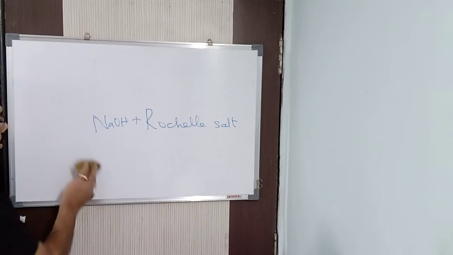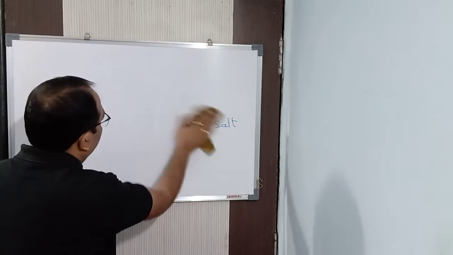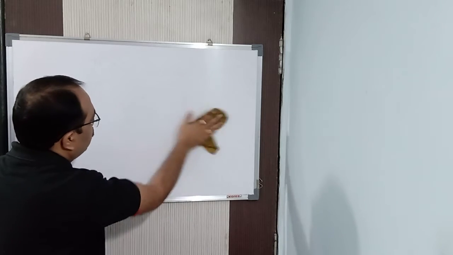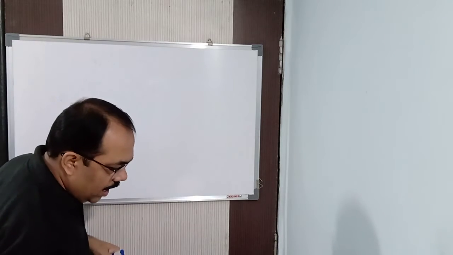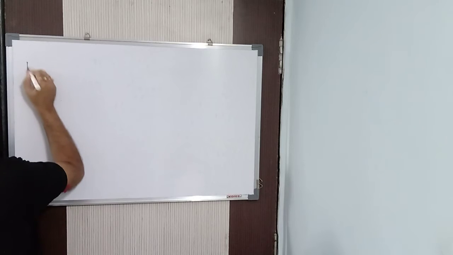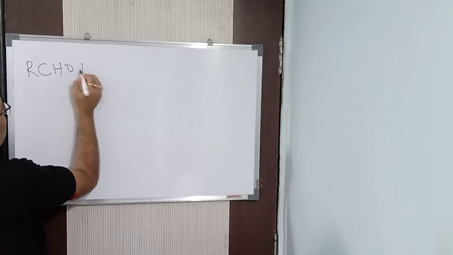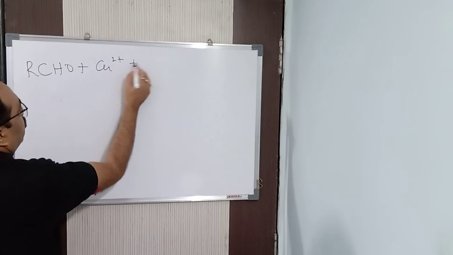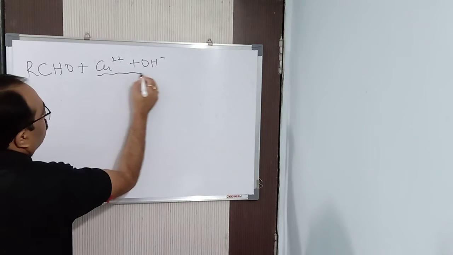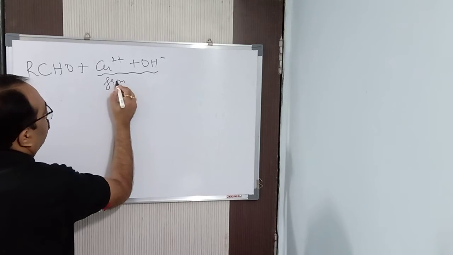That equal amount, we can say that. So this way we are having this Fehling's solution. Now this Fehling's solution you will be adding to an aldehyde, RCHO plus Cu2+ OH-. Now where do you get this from?